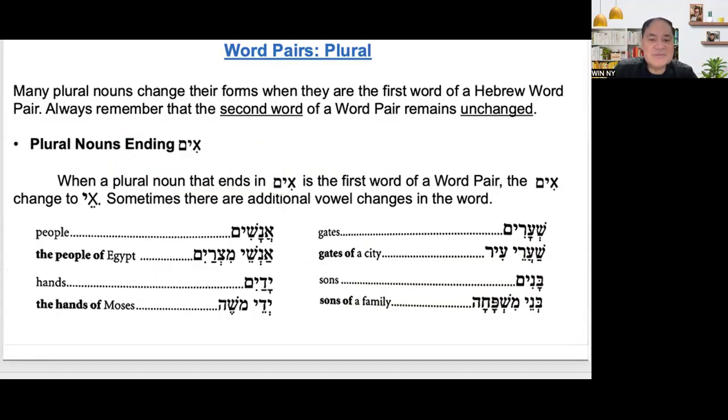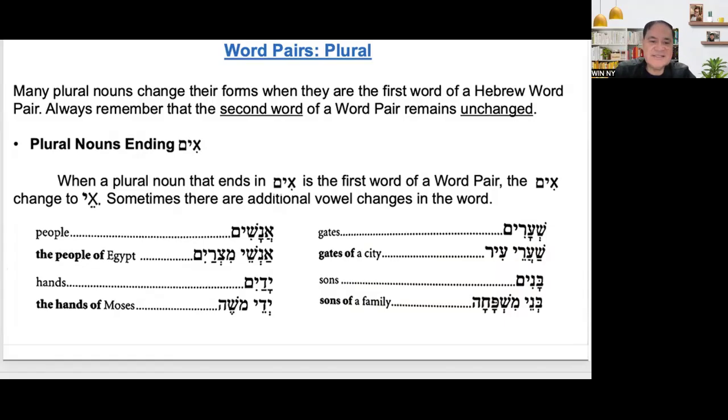Many plural nouns change their forms when they are the first word of Hebrew word pairs. Always remember that the second word of the word pair remains unchanged, whether it is singular or plural. The second does not change. Whether it is singular or plural, the first changes.